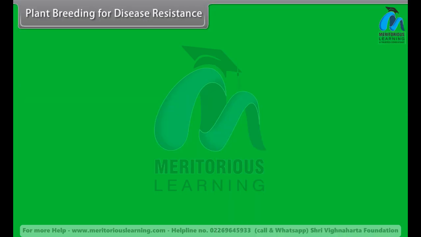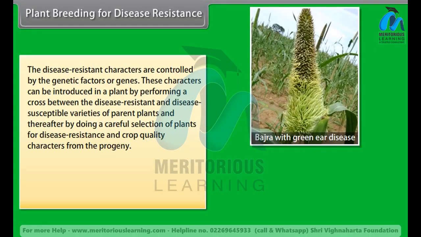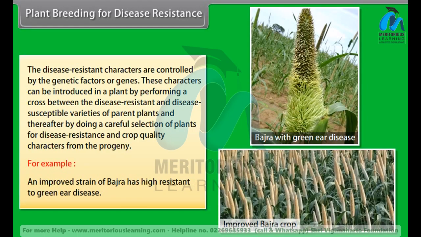Plant breeding for disease resistance. The disease resistance characters are controlled by the genetic factors or genes. These characters can be introduced in a plant by performing a cross between the disease-resistant and disease-susceptible varieties of parent plants, and thereafter by doing a careful selection of plants for disease resistance and crop quality characters from the progeny. For example, an improved strain of Bajra has high resistance to green ear disease.